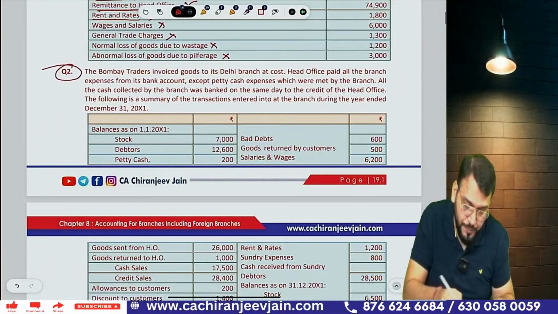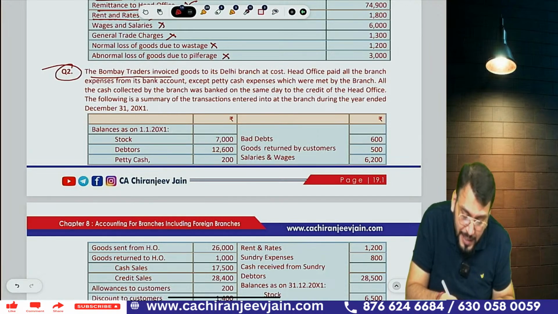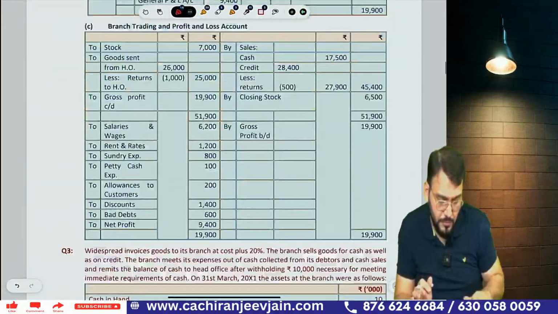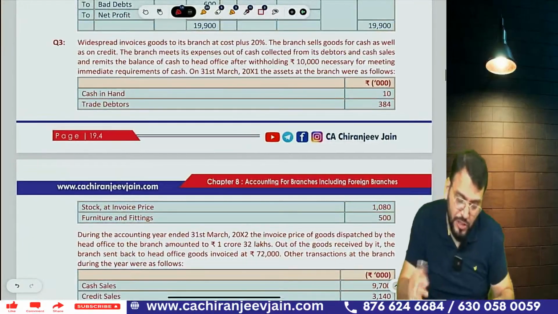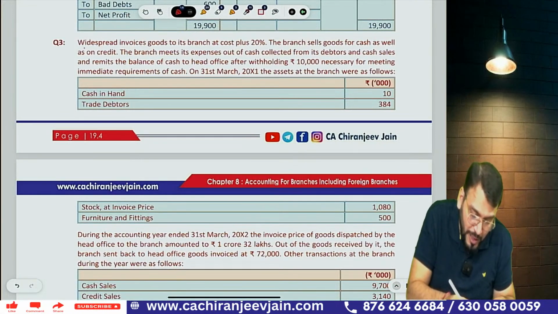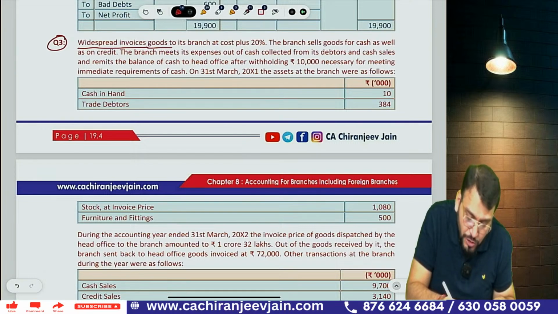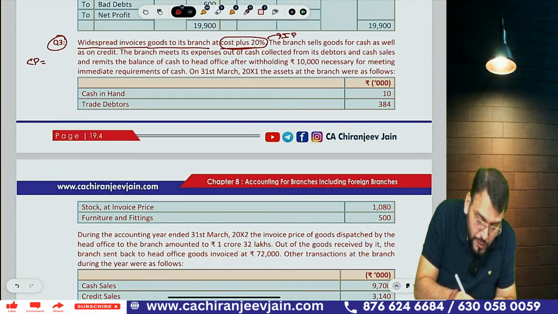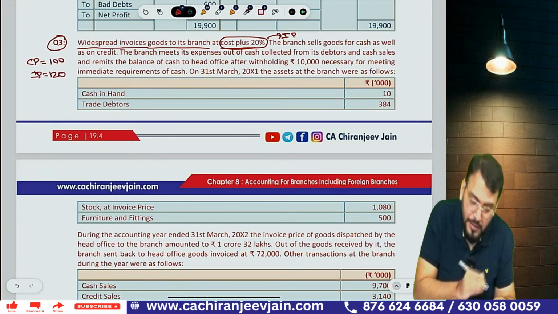Come to question number 2. The Bombay trader invoices goods to his Delhi branch at cost. This is at cost. I will not do this. I want to take one question at invoice price. This question, question 3. Y invoiced goods to his branch at cost plus 20%. Whenever there is cost plus 20%, this becomes invoice price. If the cost price is 100, what is the invoice price? Invoice price becomes 120.